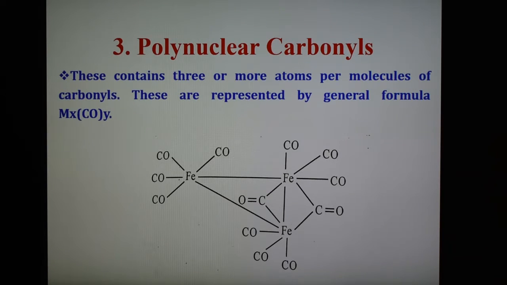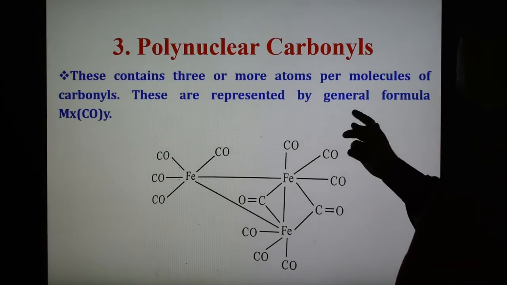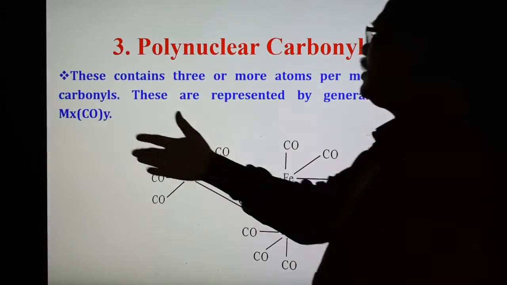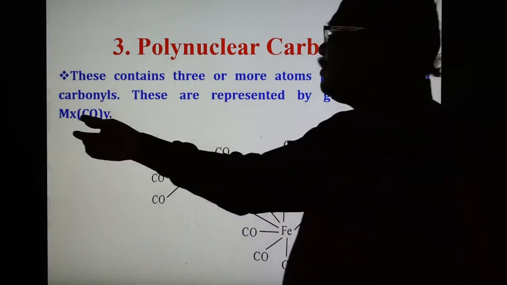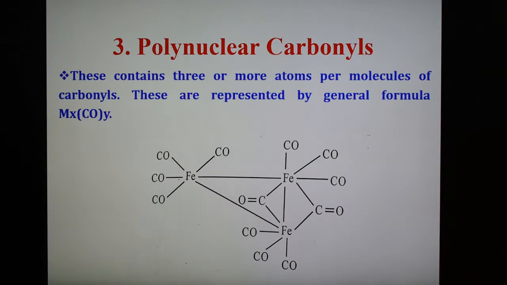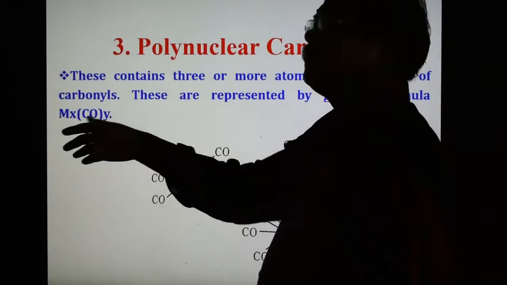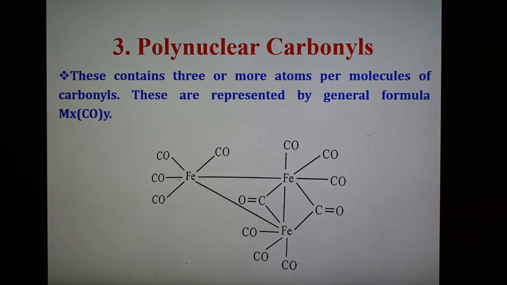These carbonyls contain 3 or more metal atoms per molecule, and they are represented by the general formula MxCOY, because it is poly. Therefore, the metal count may be 3, 4, 5 or more. So X may be 3, 4, 5, 6 like that, and COY. An example of this type of polynuclear carbonyl is shown.